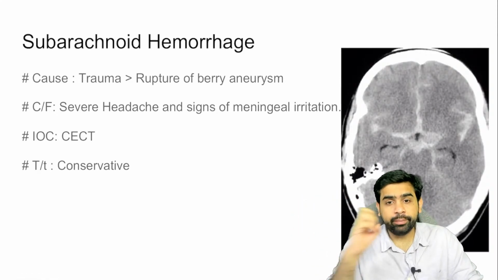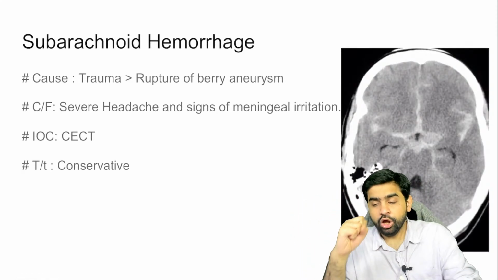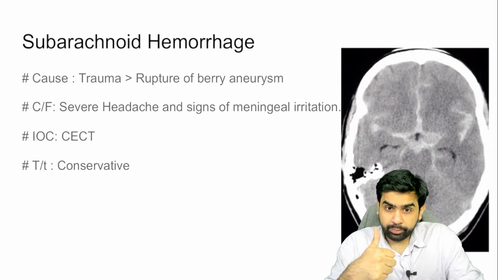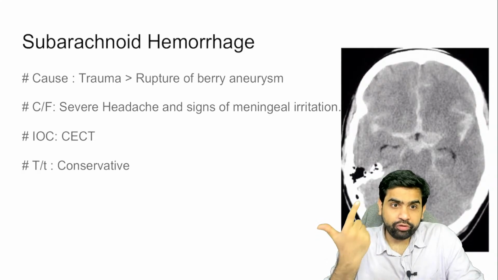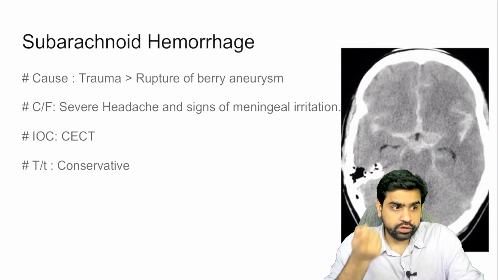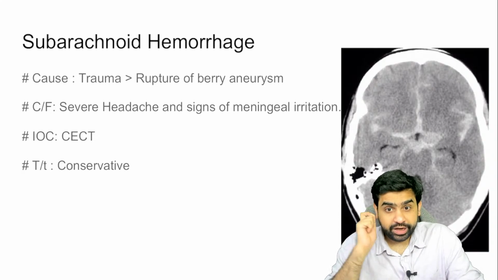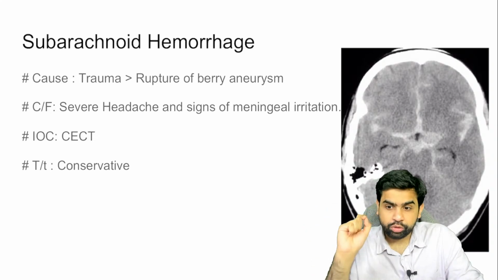Then you have subarachnoid hemorrhage. What is the most common cause of subarachnoid hemorrhage? Is it rupture of a berry aneurysm or is it trauma? Please understand that the most common cause of subarachnoid hemorrhage is trauma. Trauma is much more common compared to rupture of an aneurysm.